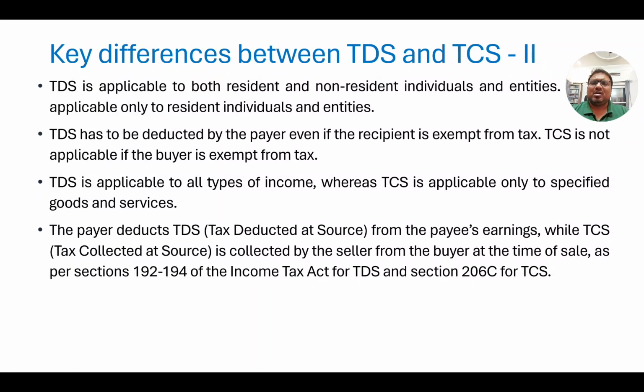And then the legal backup for the same: TDS is based on the Income Tax Act sections 192 to 194, whereas TCS is for section 206C.